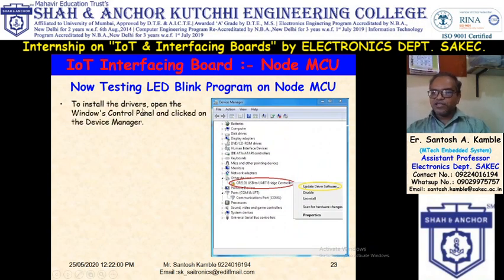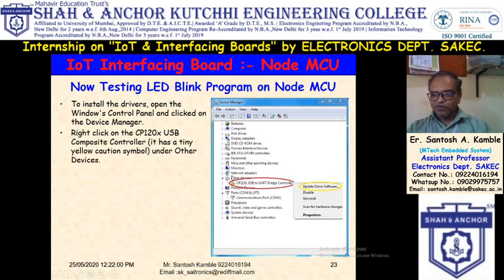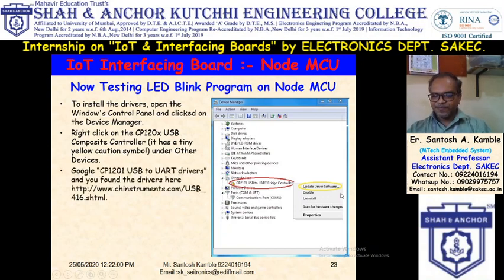So to install the driver, open Windows control panel and click on the device manager. When you click on device manager, you will get this window. Then right click on CP120X. You have to right click here, you will get this window. Then click on update driver.